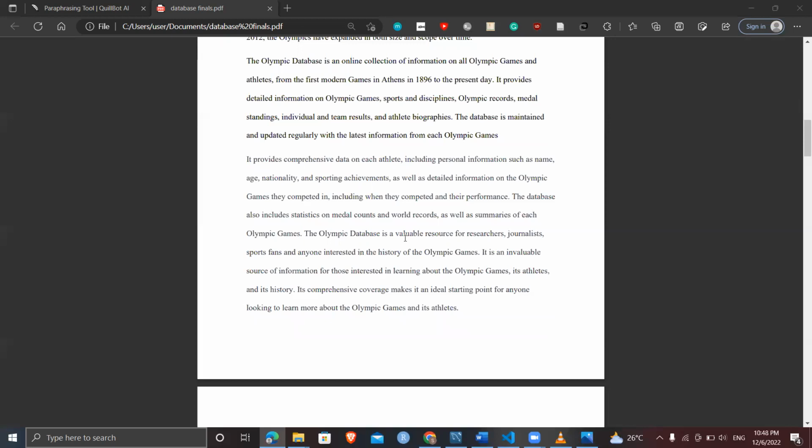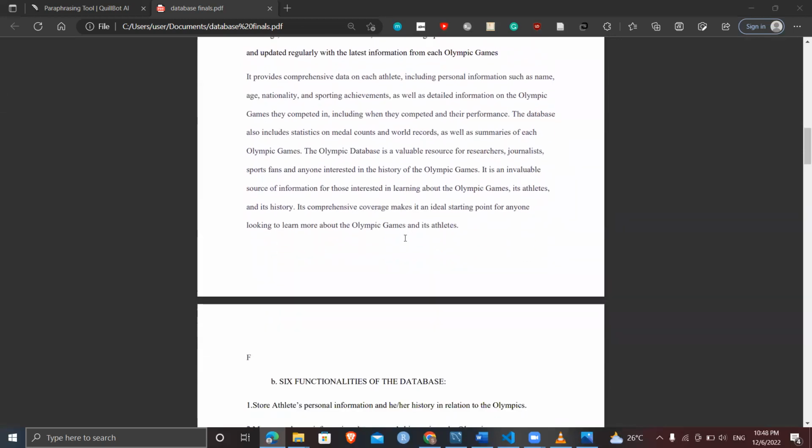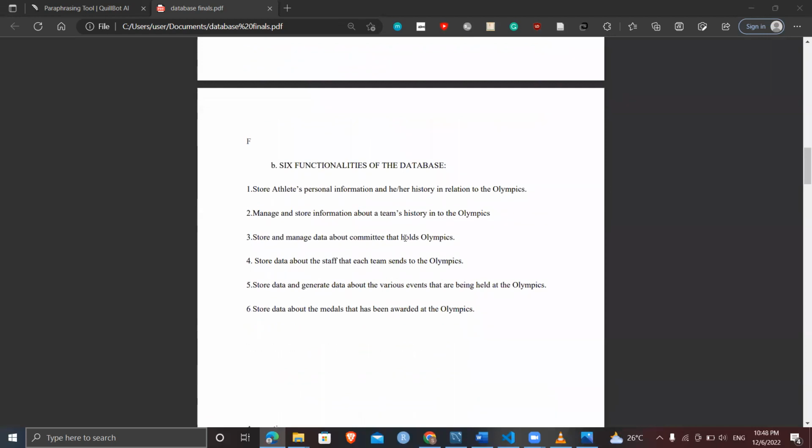The database also includes statistics on medal counts, world records, as well as a summary of each Olympic Games. Its comprehensive coverage makes it an ideal starting point for anyone looking to learn more about the Olympic Games and its athletes. Now, this database has six functionalities.